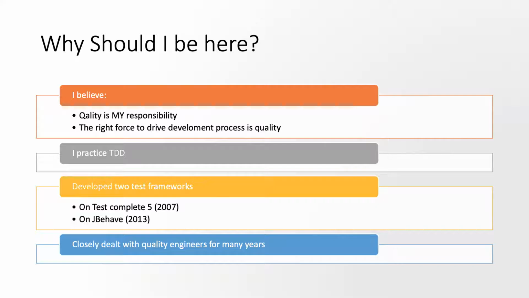Then by 2013, I developed a JBehave based framework, which supports behavior driven development.